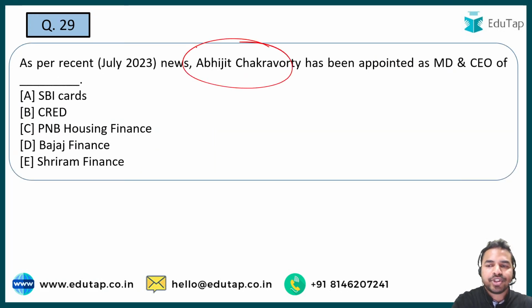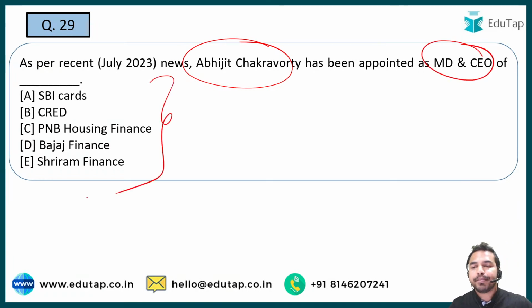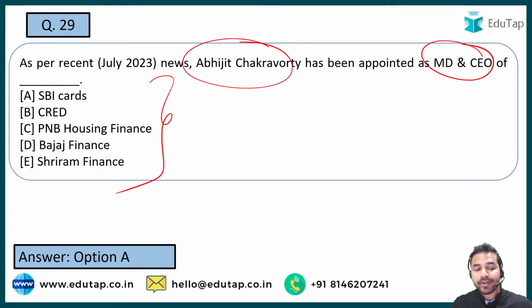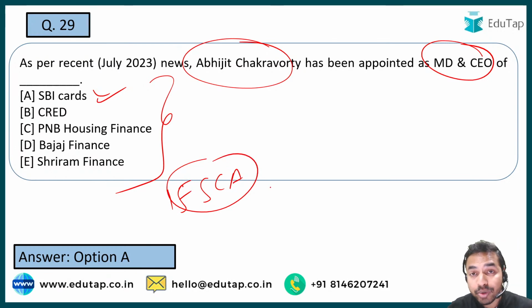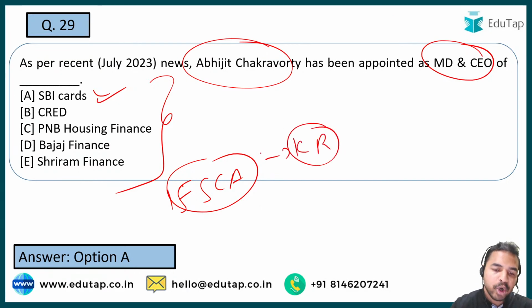Next question is on Abhijit Chakravarti. So he has been appointed as MD and CEO. You have to identify the organization जिसके वो recently बने हैं MD and CEO. The name of that organization is SBI Cards. ठीक है. So guys, अभी recently हमने बात की थी IFSCA की. Can you tell me the chairperson of IFSCA? He has also been recently appointed. What is the name of that person? The name of the person is K. Rajaraman. Okay, who has become the chairperson of IFSCA.